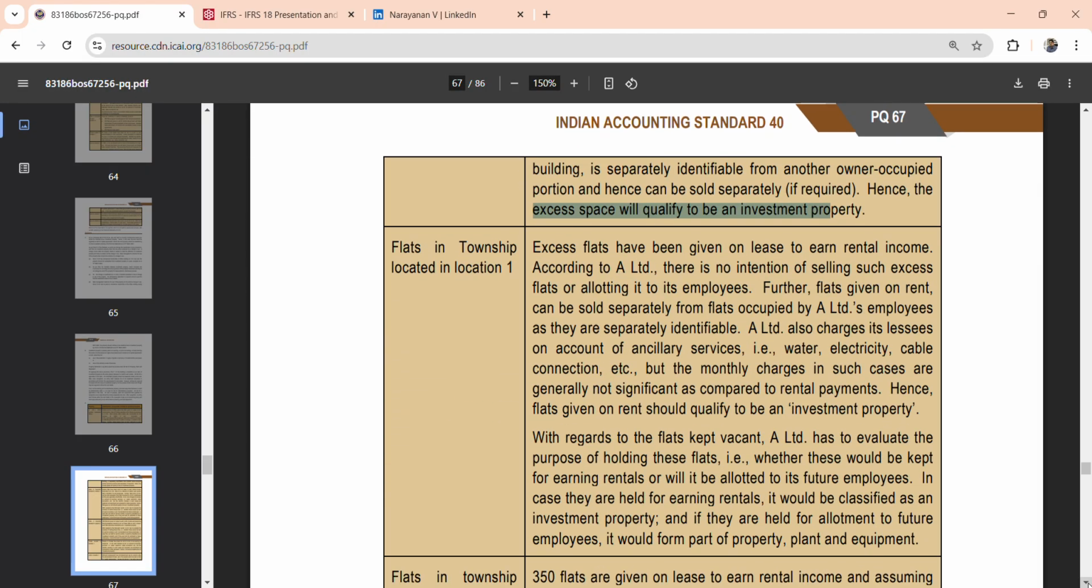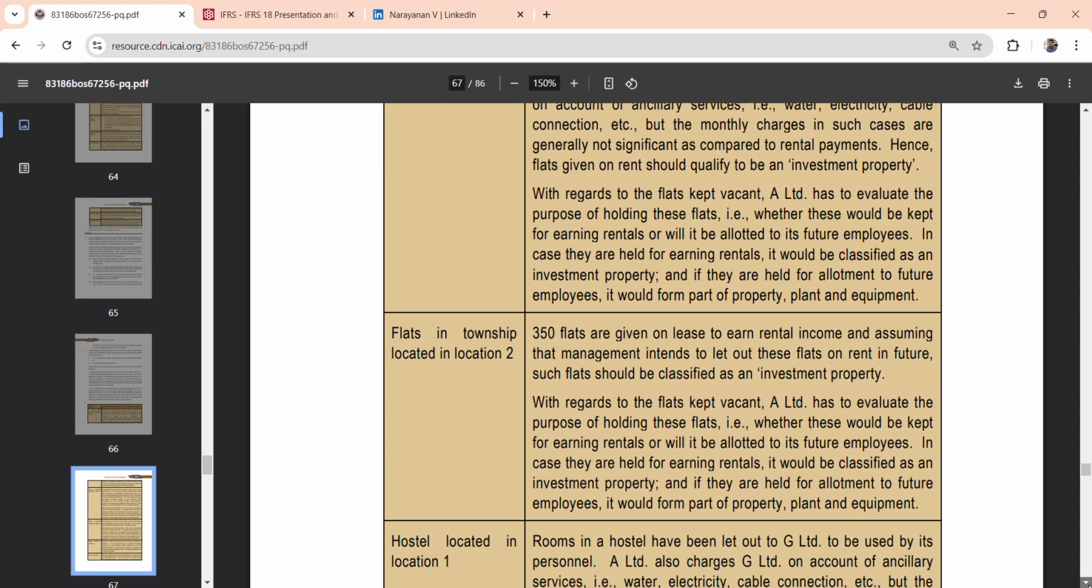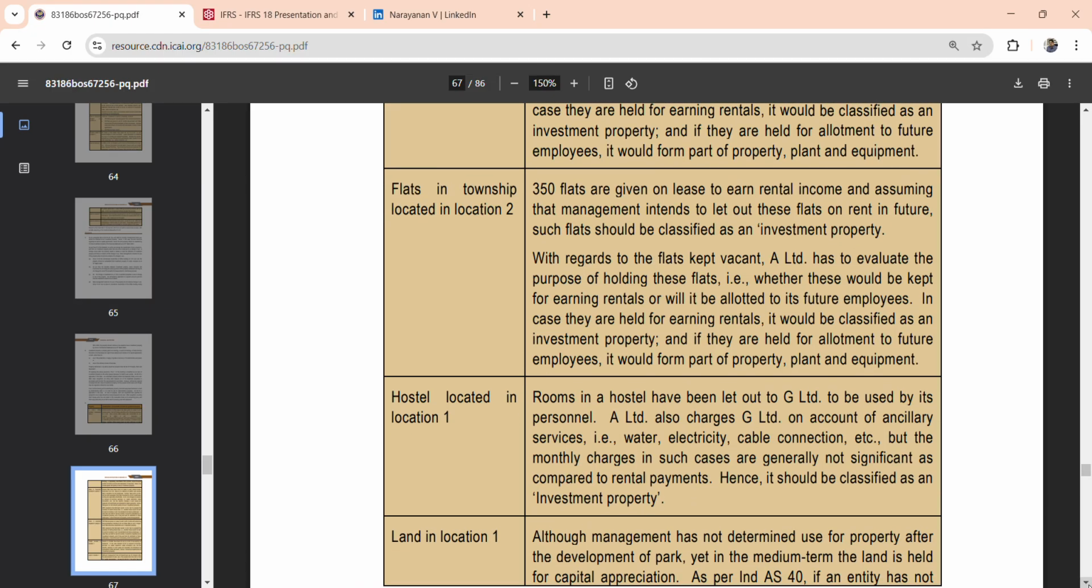Moving on to the next, flats in the township located in location 1. This will be classified as investment property, and if they are held for allotment to future employees, that is very important, they might make some changes in the question if it comes in the exam. If it is held for allotment to future employees, then it will be a part of property, plant and equipment. In other cases it should be classified as investment property if they are not planning to give it to employees. This is with regard to the township in location 1. Next, let's take a look at the township in location 2. The 350 flats given on rent should be classified as investment property.